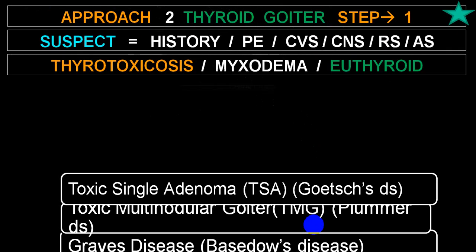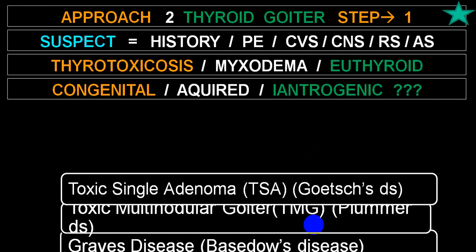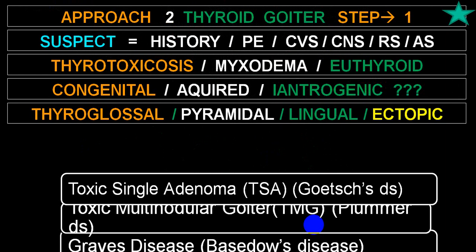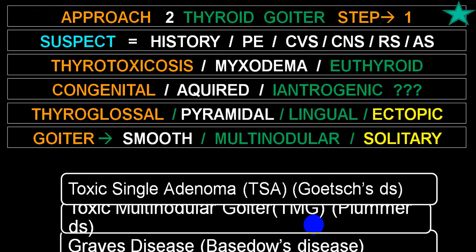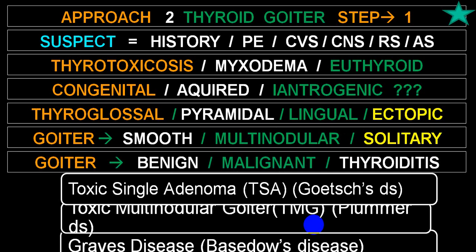You suspect, clinically you can identify, look for thyroglossal cyst, pyramidal lobes, lingual, ectopic, etc. Also rule out whether it is congenital or acquired. Goiter is smooth, multinodular or solitary. Benign, malignant or thyroiditis.